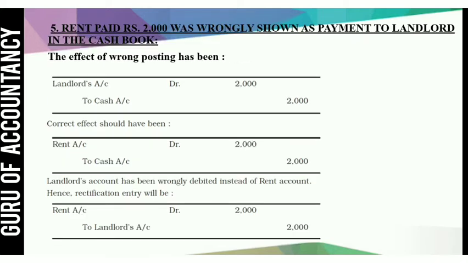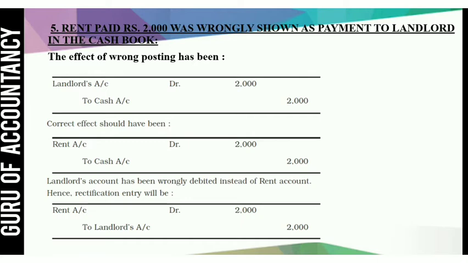Fifth, rent paid rupees 2,000 was wrongly shown as payment to landlord in the cash book. So the wrong thing they have done, landlord account debit to cash, but actually the amount is paid for rent. So the correct entry should be rent account debit to cash. Here there is no problem in the cash account, but the problem is with the debit.